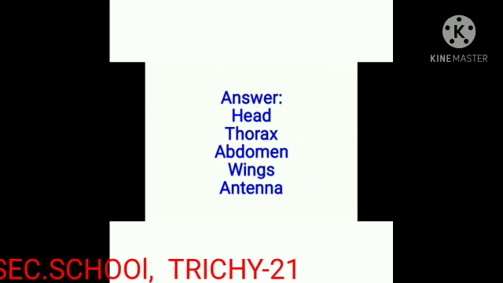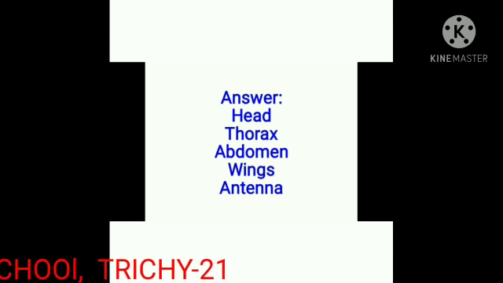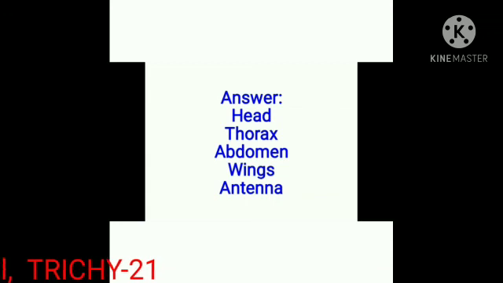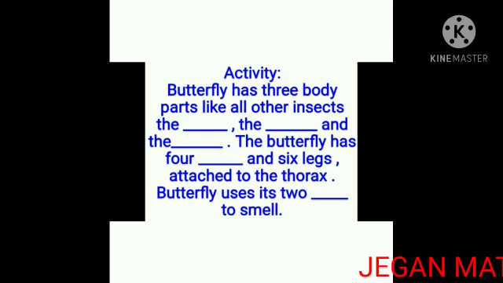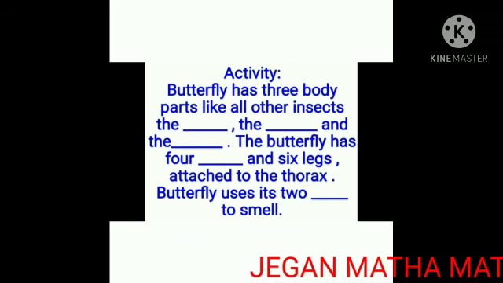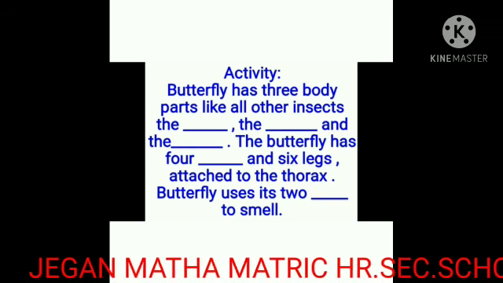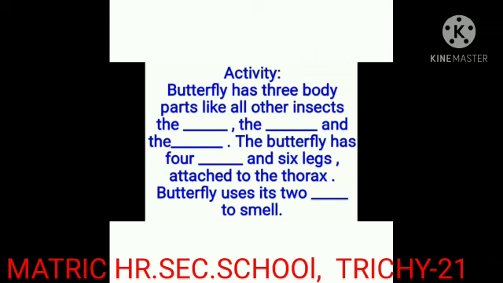The answer is given. The first one head, second one thorax, third one abdomen, fourth one wings, then fifth one antennae. So the answer is: the butterfly has 3 body parts like all other insects: the head, the thorax and the abdomen. The butterfly has 4 wings and 6 legs attached to the thorax. The butterfly uses its 2 antennae to smell.